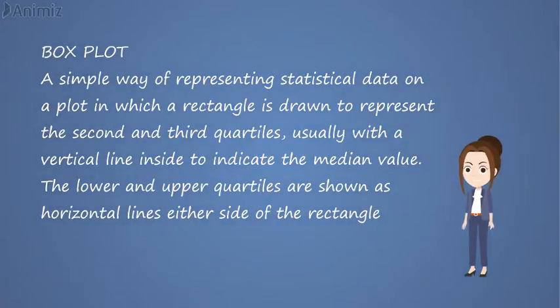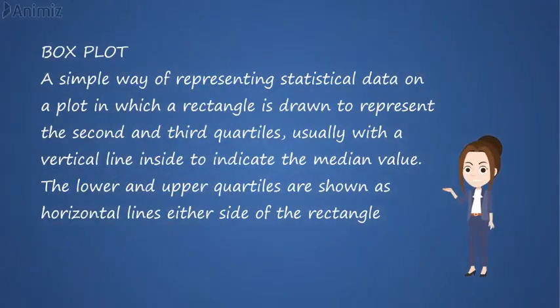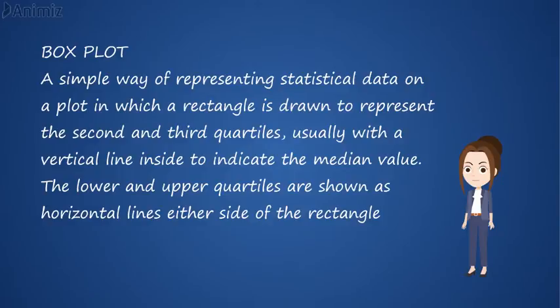Boxplot. A simple way of representing statistical data on a plot in which a rectangle is drawn to represent the second and third quartiles, usually with the vertical line inside to indicate the median value. The lower and upper quartiles are shown as horizontal lines either side of the rectangle.